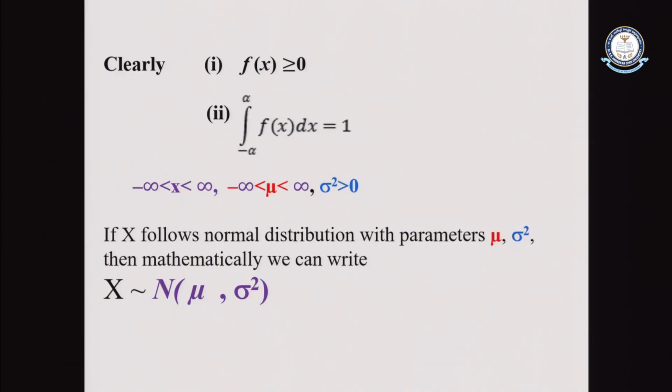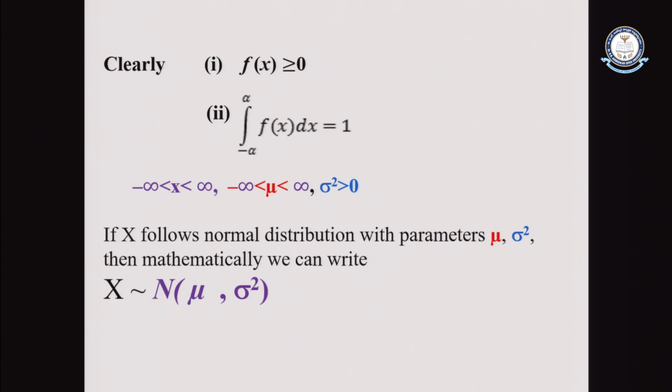Moreover, before that, we need to check one more thing: whether the given function is a valid probability density function. For that, we need to check two conditions. One is that p of x, the function, is greater than or equal to 0. Second, the total integral from minus infinity to plus infinity of f of x dx is equal to 1. Then x ranges from minus infinity to plus infinity, mu ranges from minus infinity to plus infinity, and sigma square is greater than 0.